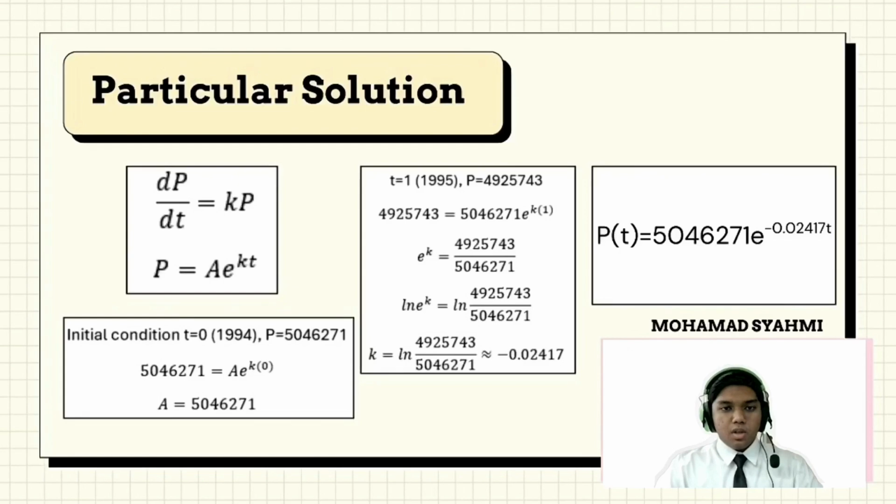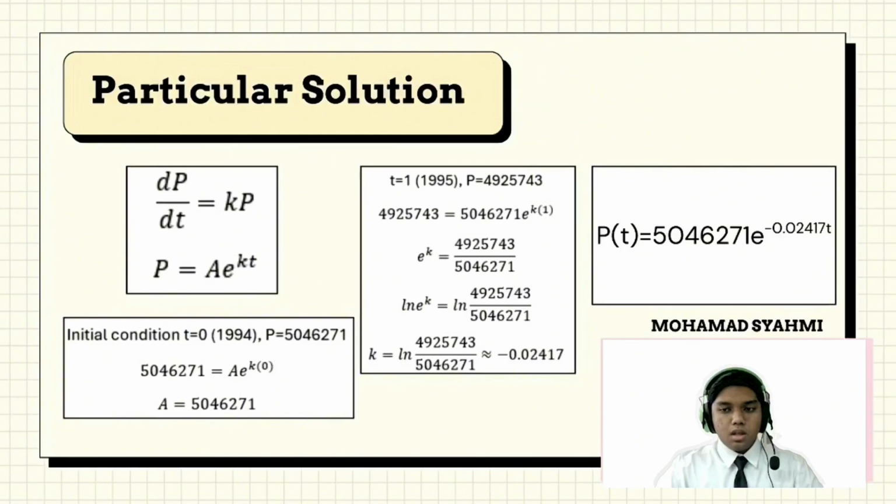Today I will be explaining about the particular solution. Before we find the particular solution, we need to find the general equation. Then we need to set the initial condition t equals 0 to get A. After we get A, we set t equals 1 to find the decay constant, which is k. So from here, I can show you that the particular solution that I get is P(t) equals